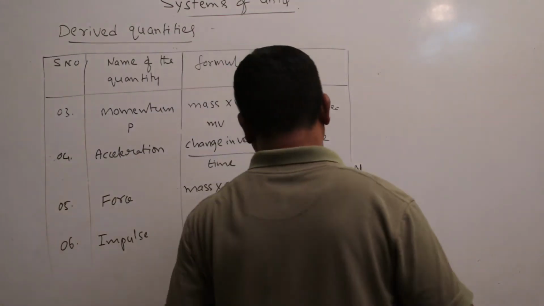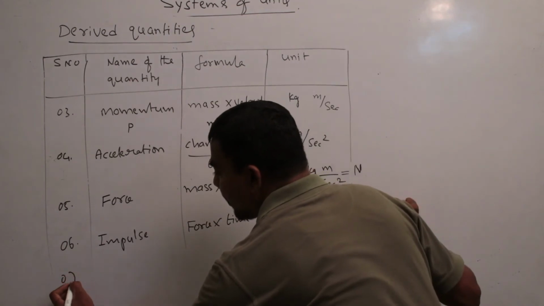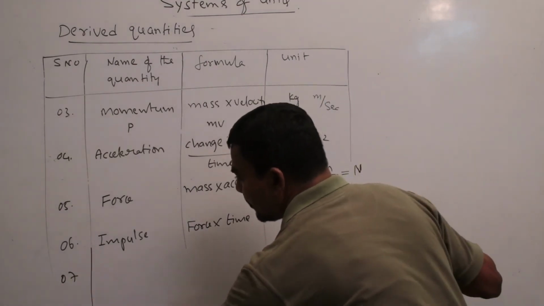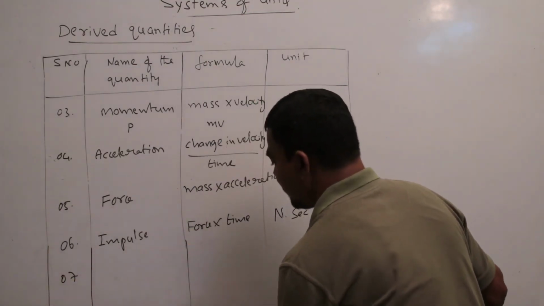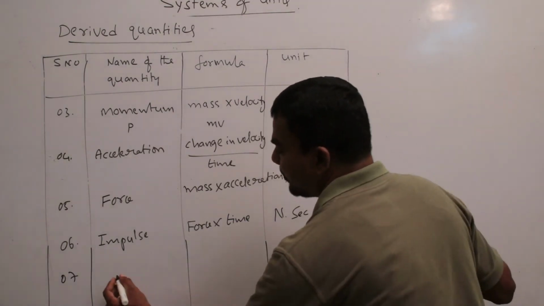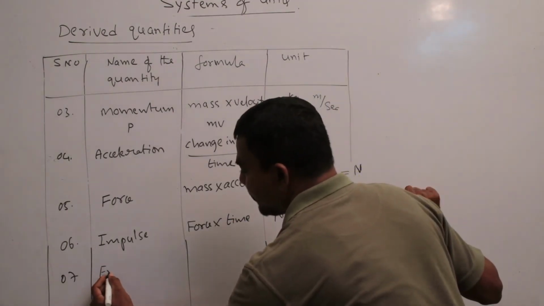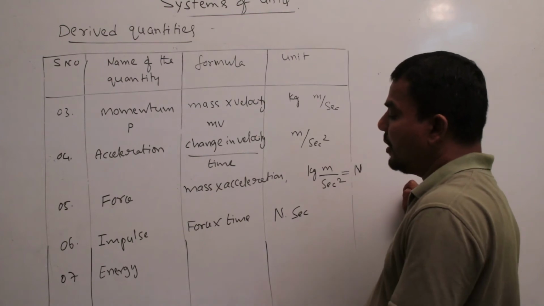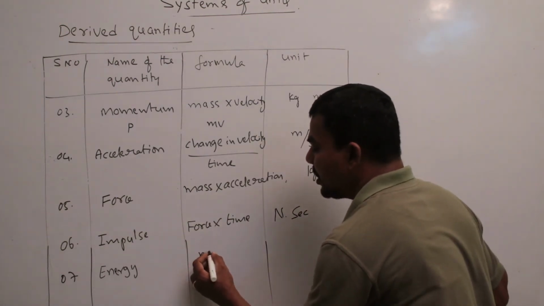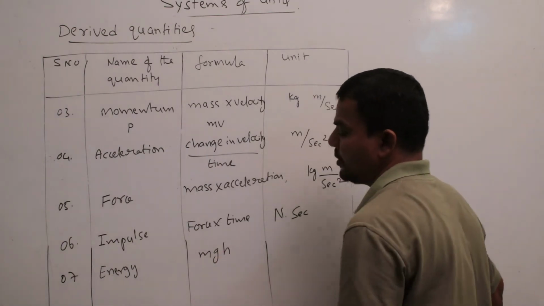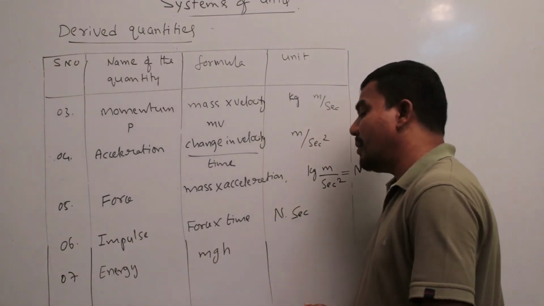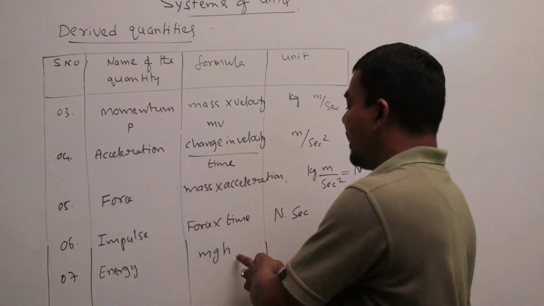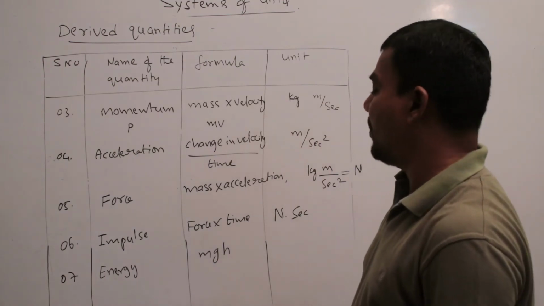Next, energy. Energy is mgh. Here m is the mass of the body, g is acceleration due to gravity, and h is the height from the ground.